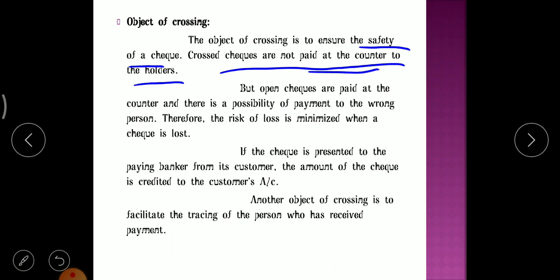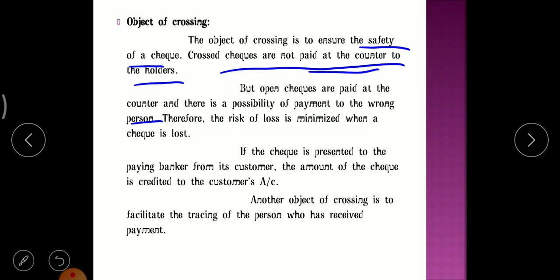But open checks are paid at the counter, and there is a possibility of payment to the wrong person. Whenever an open check is given, the payment might be received by the wrong person. Suppose one person has an open check and doesn't know where it is at present, and another person receives that check. If it is open, he can go to the bank and withdraw that amount without knowing the account holder. The bank can't do anything if it is an open check. The bank is unable to help you at that time.